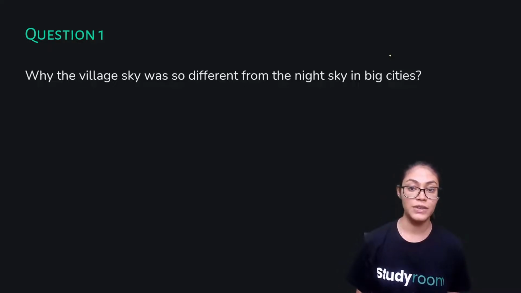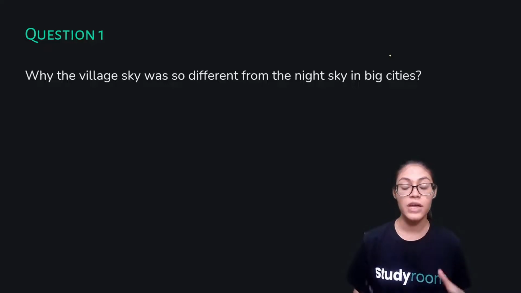We have seen that in cities there is a lot of usage of lights, a lot more than in the village. Also, in big cities, because of excess pollution, there is a lot of smoke and dust. So therefore, the night sky appears different than the village sky.